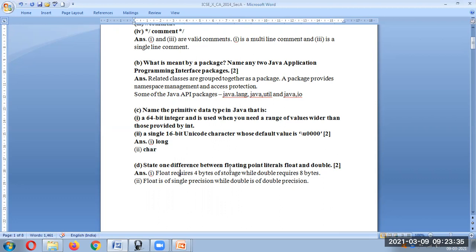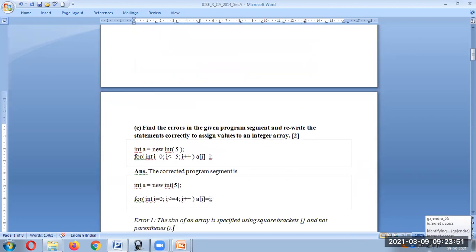Now state any one difference between float and double. You can just make two columns and write the size. First difference is the size: this is 4 bytes, this is 8 bytes. Second, float is single precision whereas double is double precision.